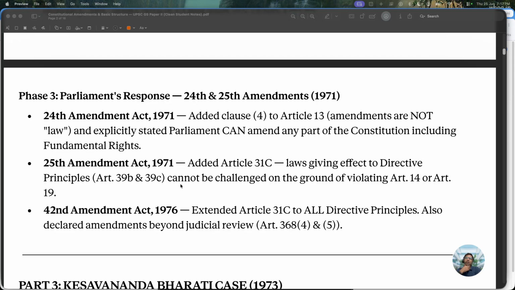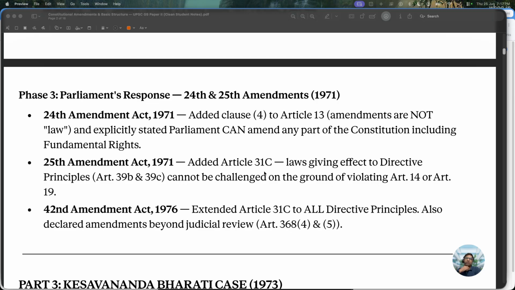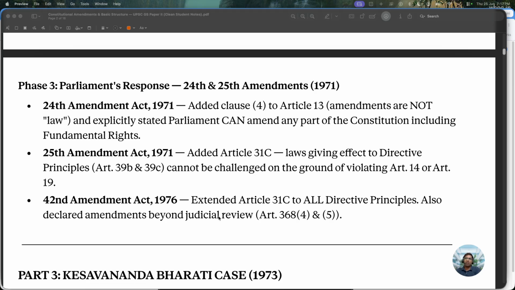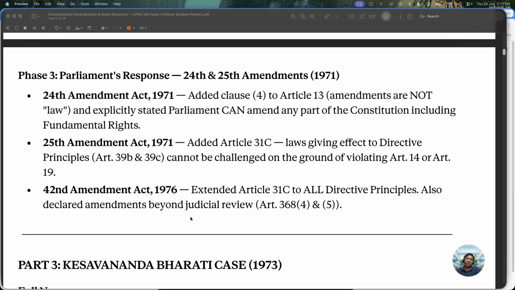Article 31C made sure that whenever government is implementing reforms like land reforms or any other reforms in order to redistribute the wealth and alleviate poverty in our country, they cannot be challenged on the ground of violating Article 14 or Article 19. Then came the 42nd Amendment Act, 1976.